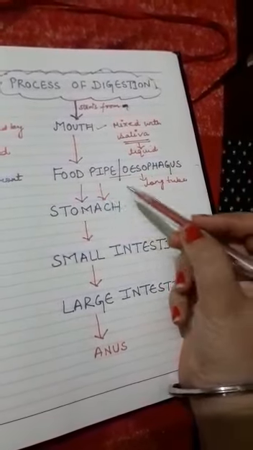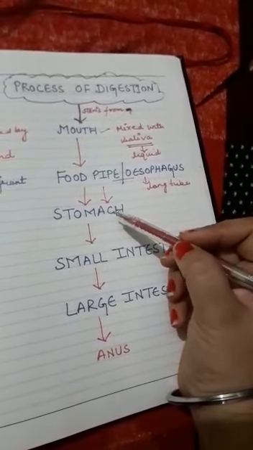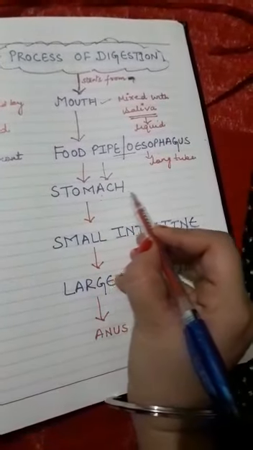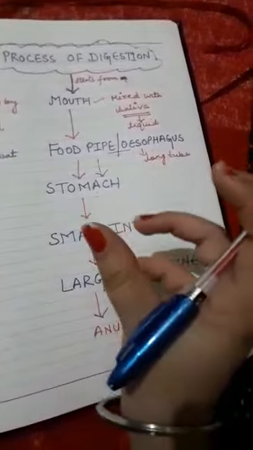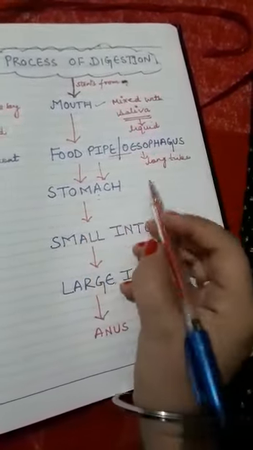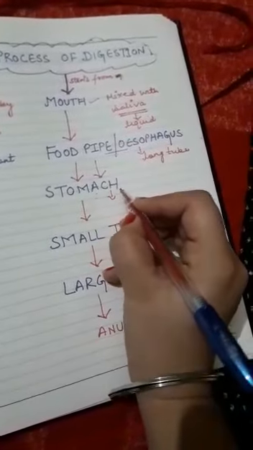Now what happens in a stomach? Before that, what is basically stomach? Stomach is a hollow, muscular bag-like structure.